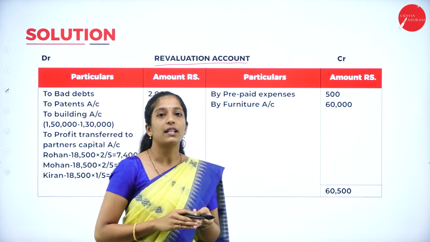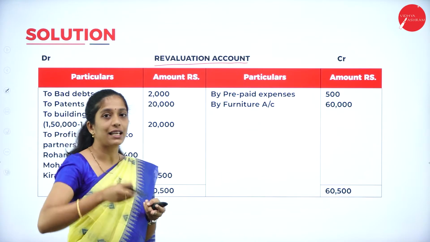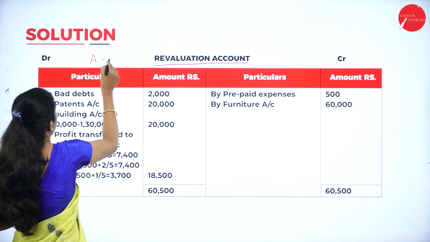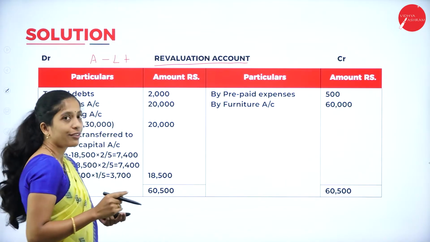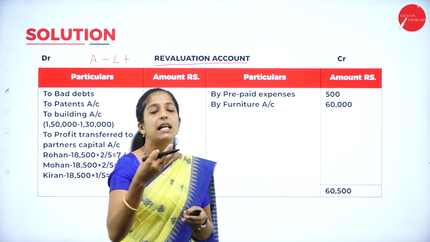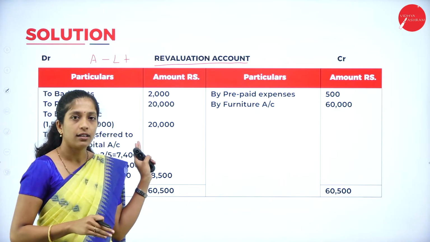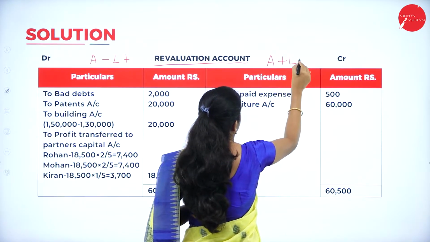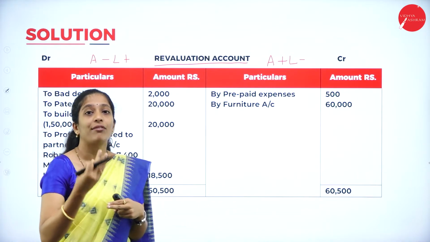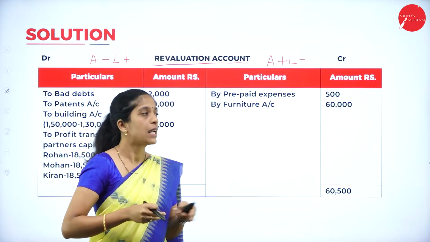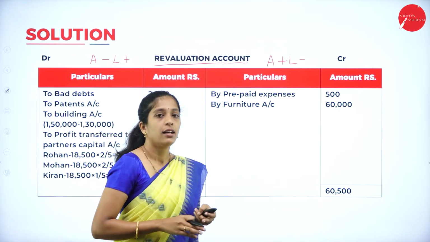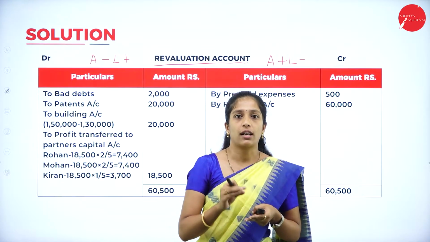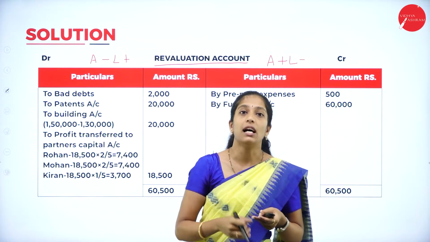Now what are you going to record in your debit side? If any asset has decreased and liability has increased, for that I have told you, always remember A minus, L plus. So if any asset has decreased and liability has increased, you are going to record it in the debit side. Now coming to the credit side, A plus, L minus. If any asset's value has increased and liability value has decreased, you are going to record it in the credit side. Now in order to record the transactions in revaluation account, we have to refer to the adjustments.